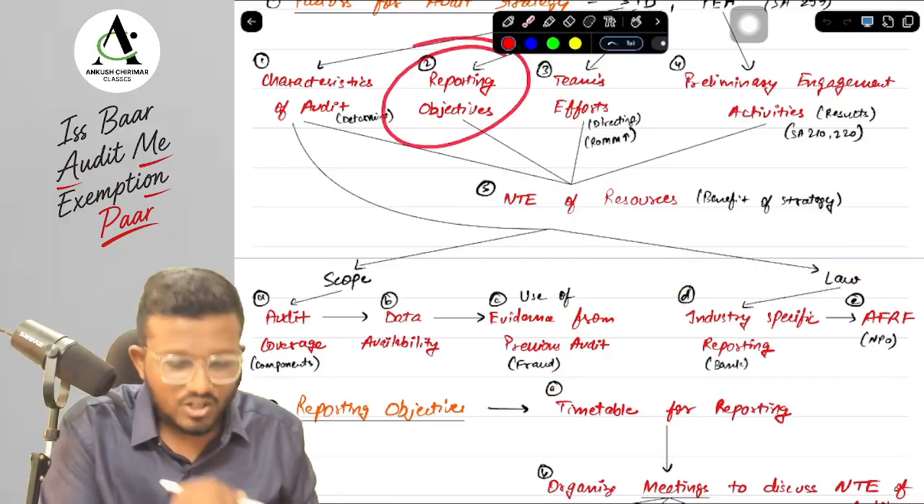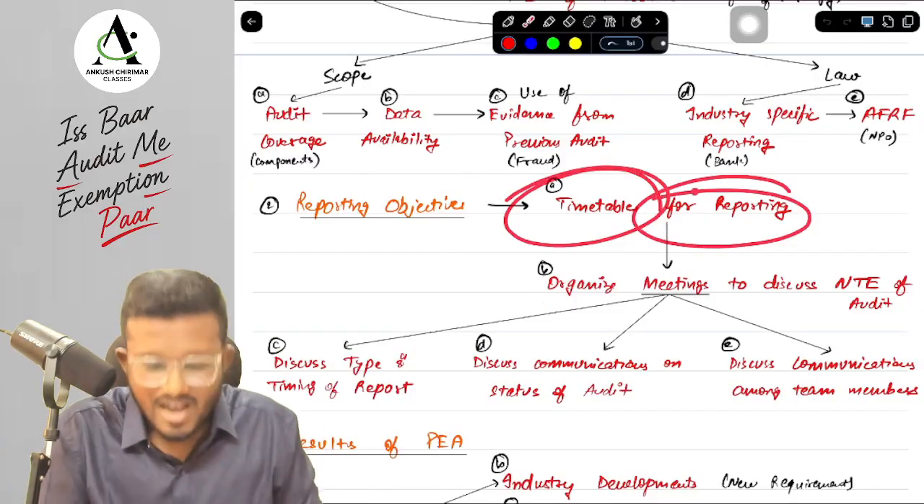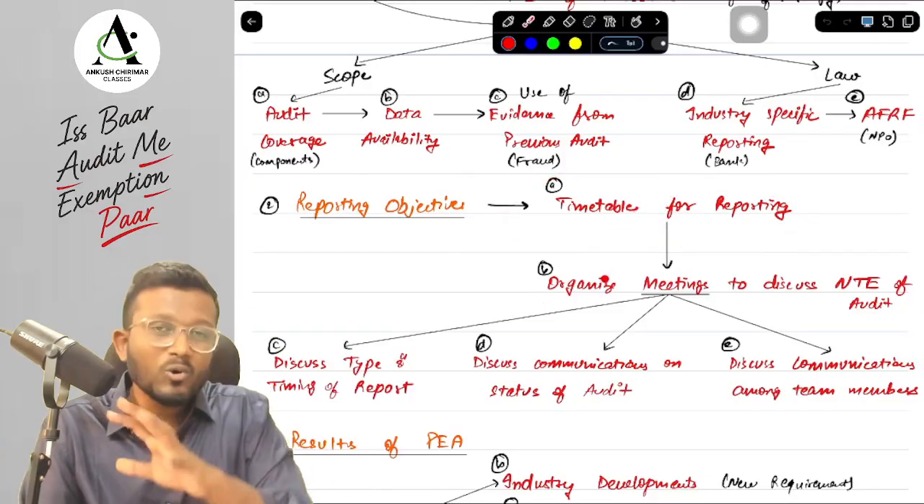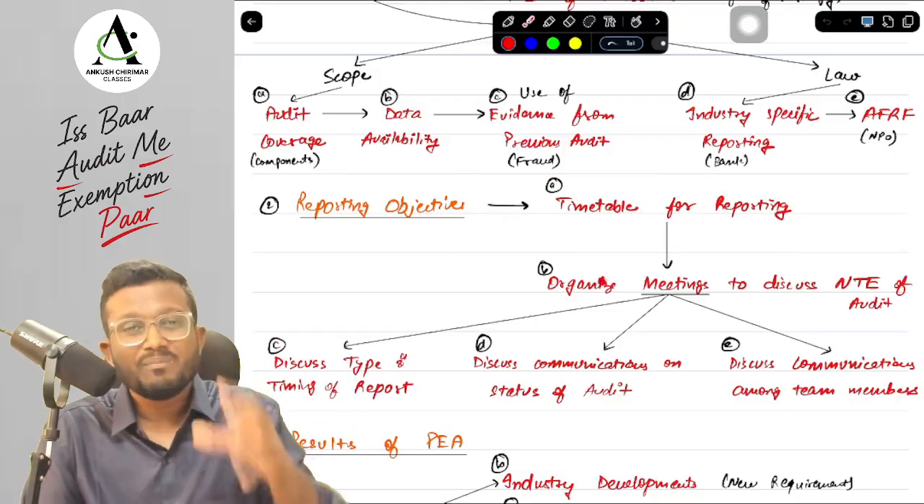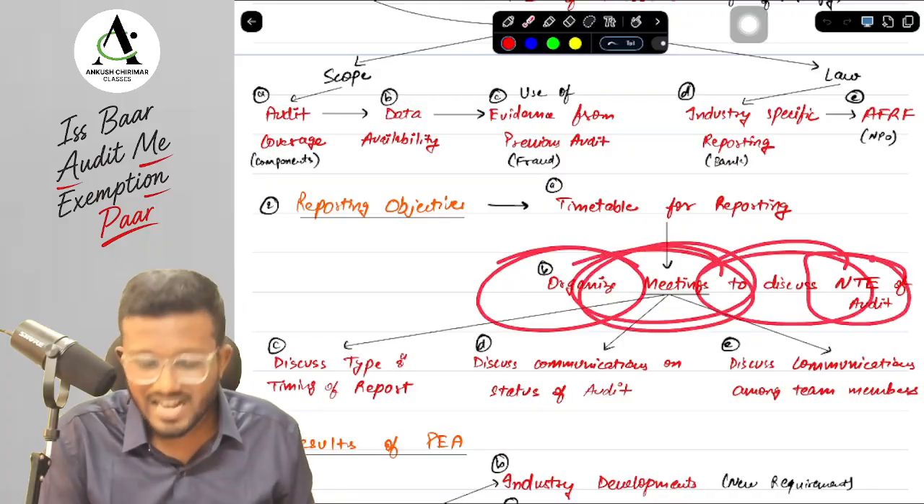Okay, yes sir. Next is your reporting objective. Reporting objective means what, sir? The basic timeline for reporting. Now this timeline for reporting will be created by me? No sir, there will be discussion between the management and me, then we will create the timeline. So we will need to organize meetings with the management to discuss the NTE of audit.